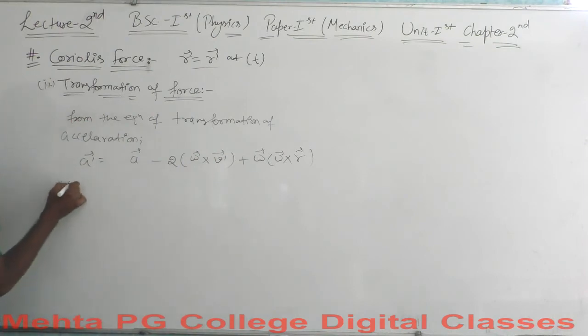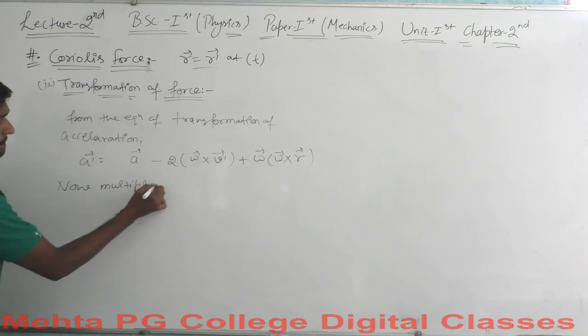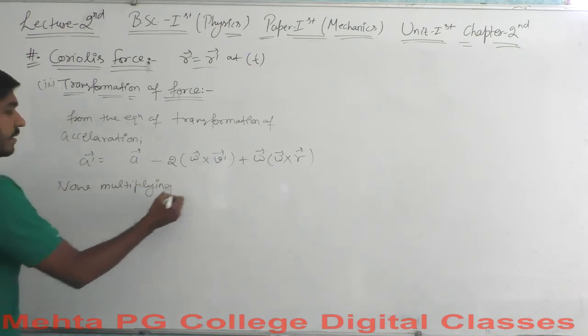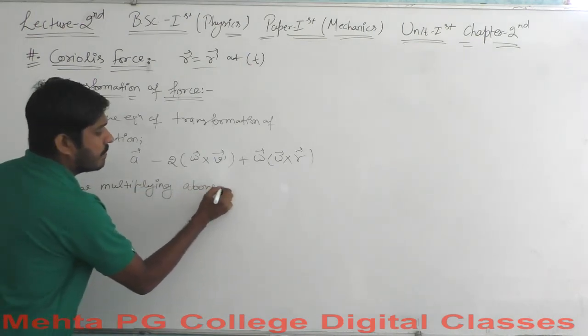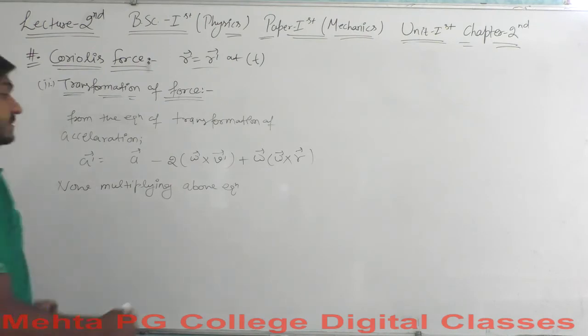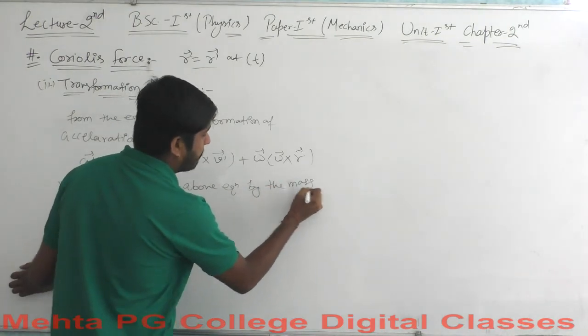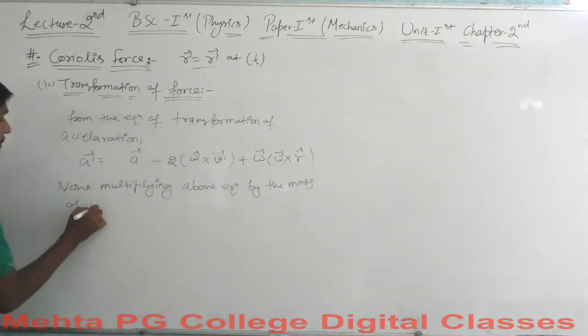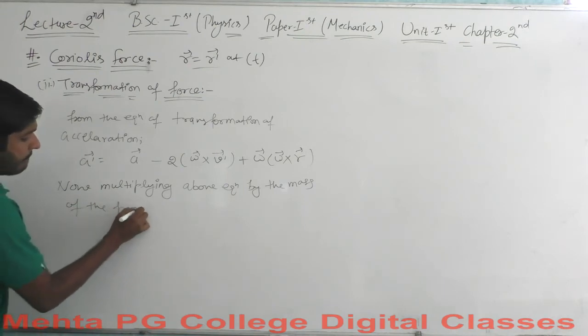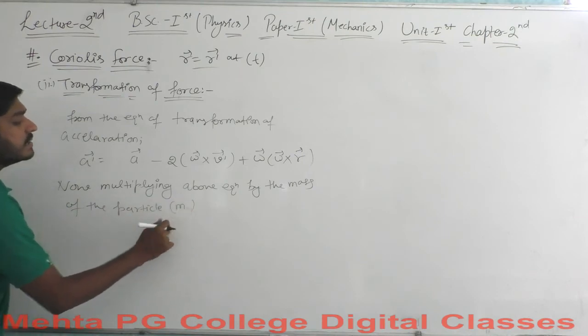Now multiplying the above equation by the mass of the particle, let's say the mass is small m here.